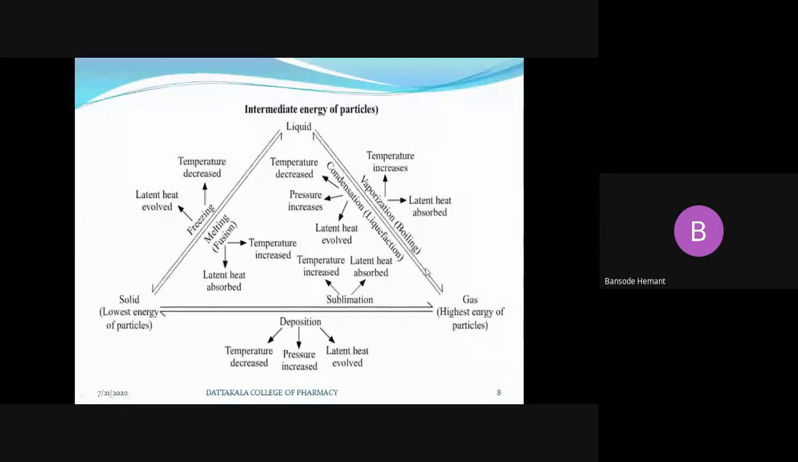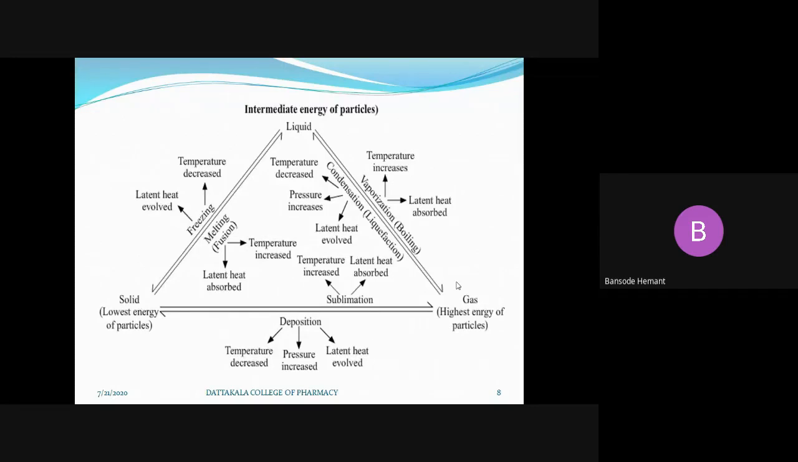In gas, the particles have the highest energy. They have more kinetic energy, so they are continuously in molecular collisions, in random motion, in the form of flow. So to convert gas into solid or gas into liquid, what do you have to do here? We have to withdraw the energy, remove the energy, decrease the energy.